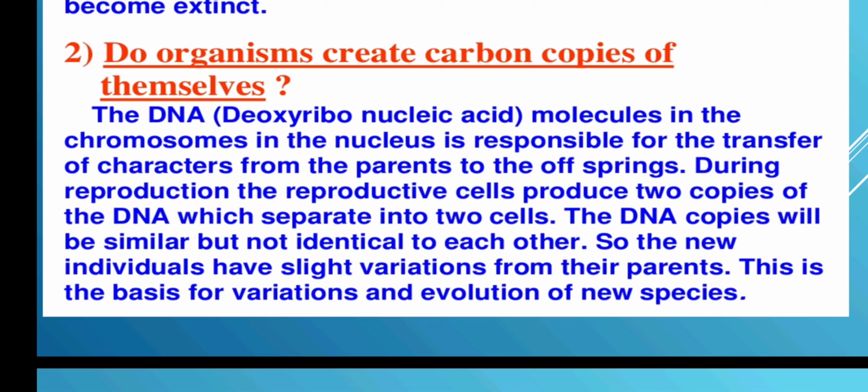During reproduction, the reproductive cells produce 2 copies of DNA. What happens in the molecular stage? The reproductive cells produce 2 copies of DNA which separate into two cells. When we move further into the hereditary and evolution chapters, we'll have it in detail over there. The DNA copies will be similar but not identical to each other.